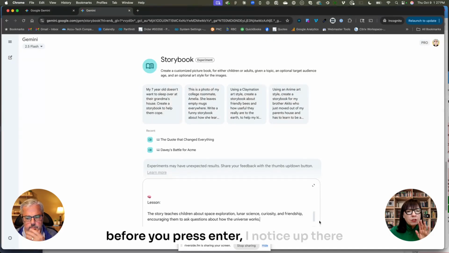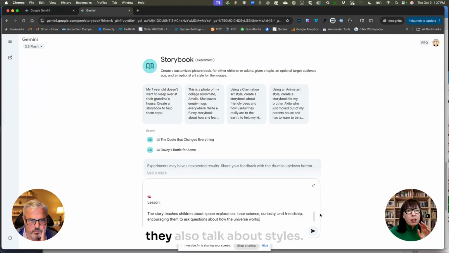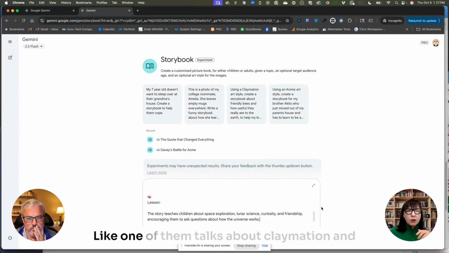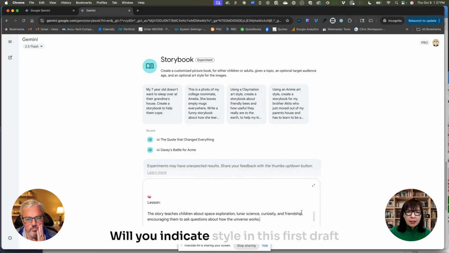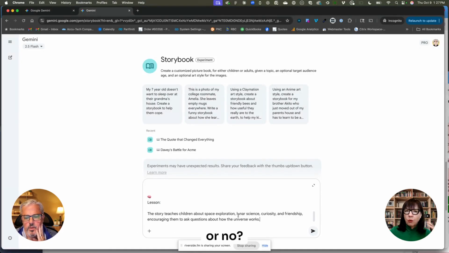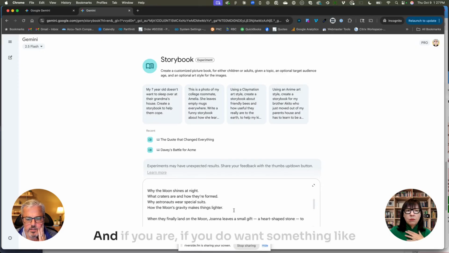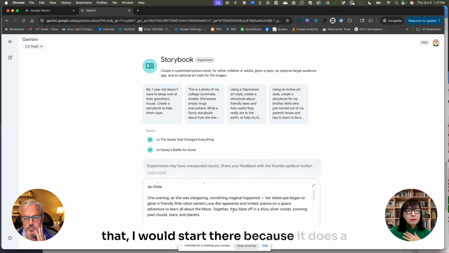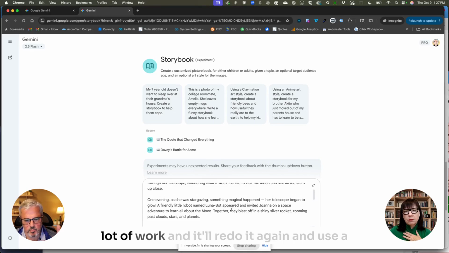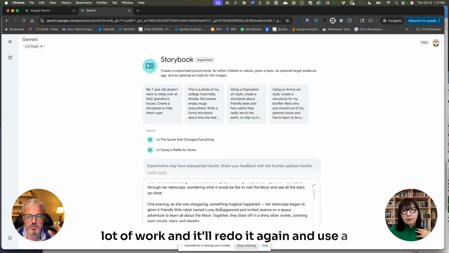Before you press enter, I notice up there they also talk about styles, like claymation and anime. Will you indicate style in this first draft, or just let it happen? You certainly can, and if you want something like that, I would start there, because it does a lot of work, and it'll redo it and use up a bunch of tokens.